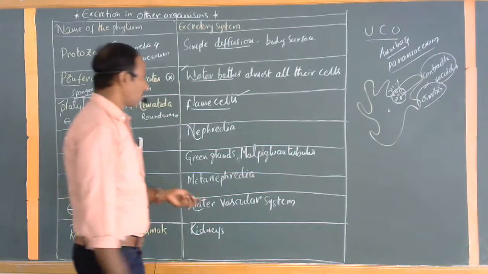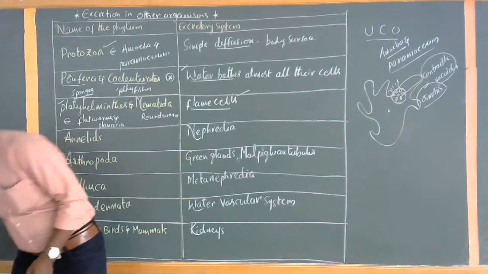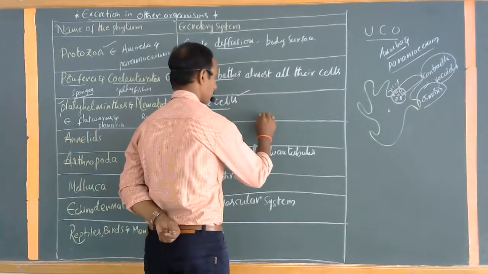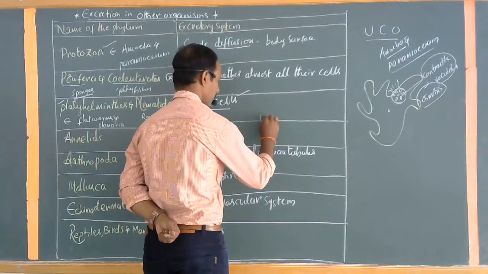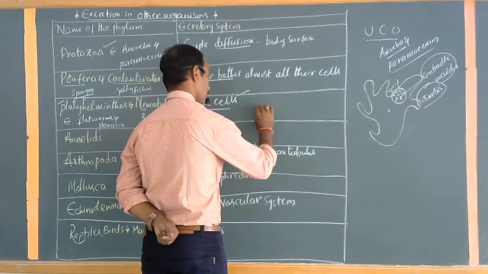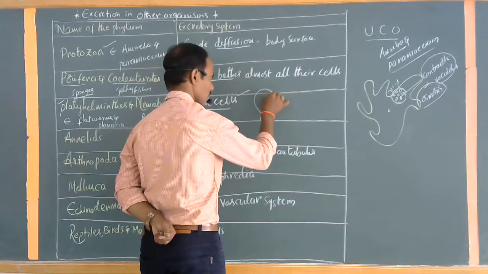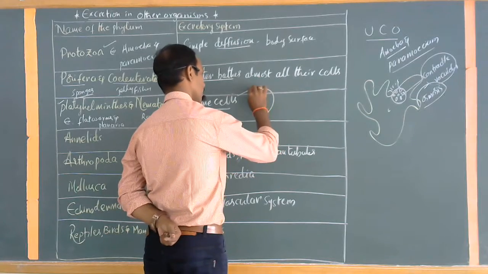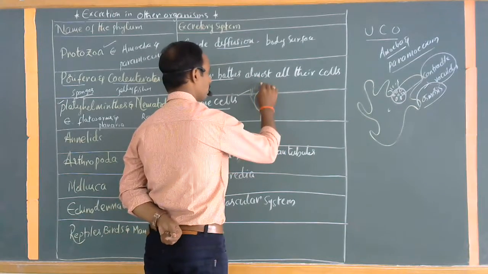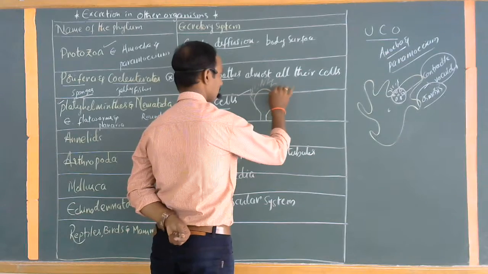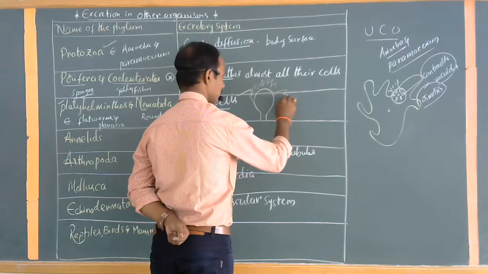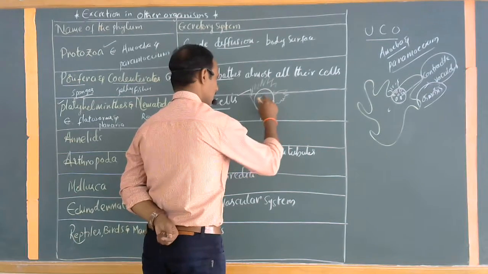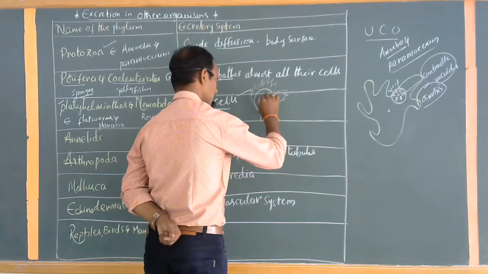See clearly what are called flame cells. This is just like small pseudopod-like structures. Internally, there are several kinds of fibers present.